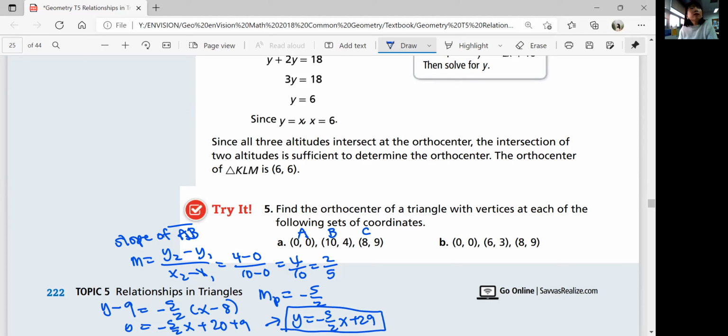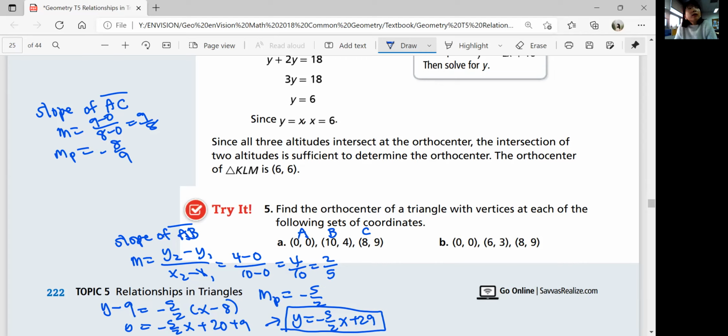And then you need to figure out another altitude. You can figure out slope of AC because A is easy. If you have a point A, it's easy to find a slope because A is basically 0, 0. So that's going to be 9 minus 0 over 8 minus 0, so it's 9 over 8. So perpendicular slope would be negative 8 over 9. Don't forget your negatives.